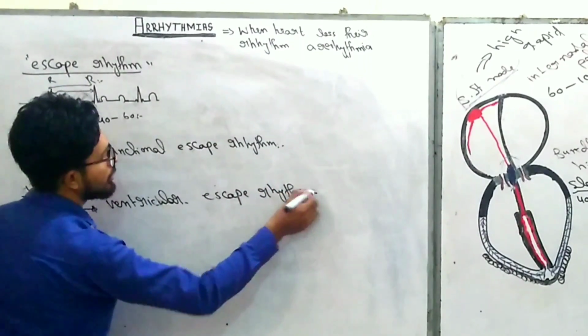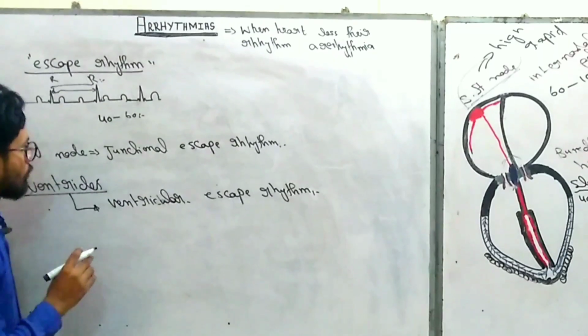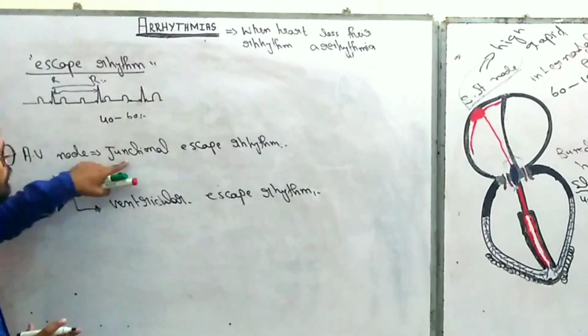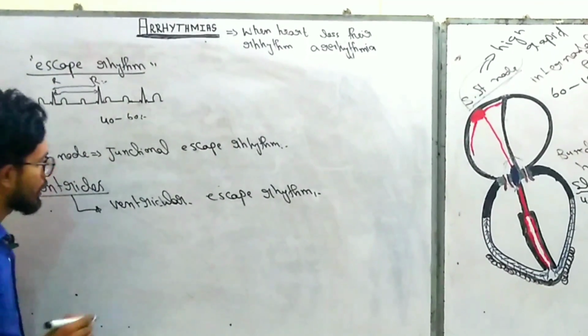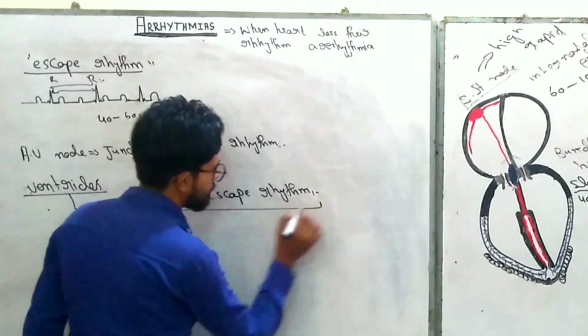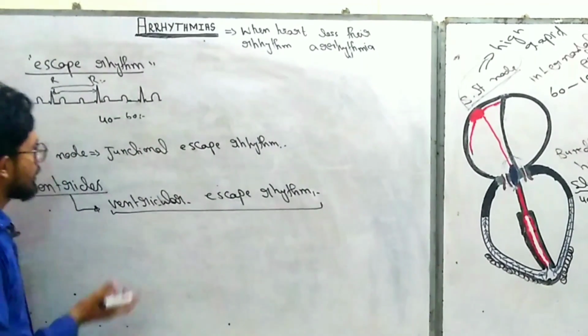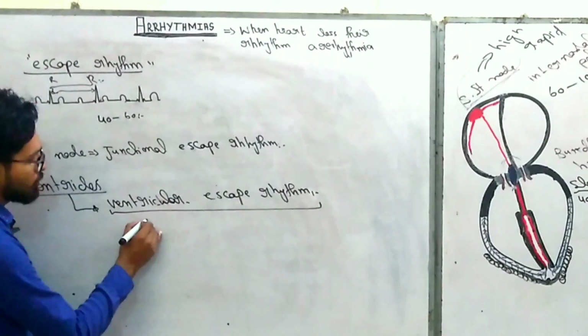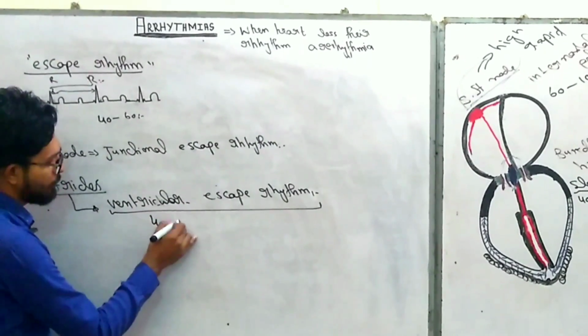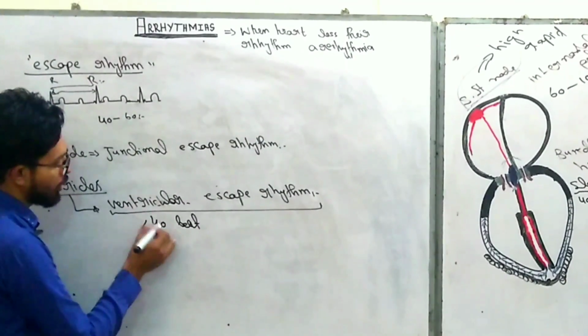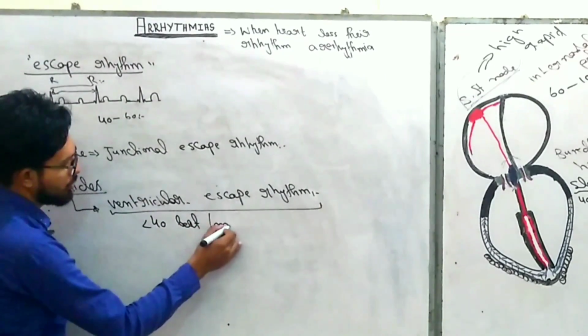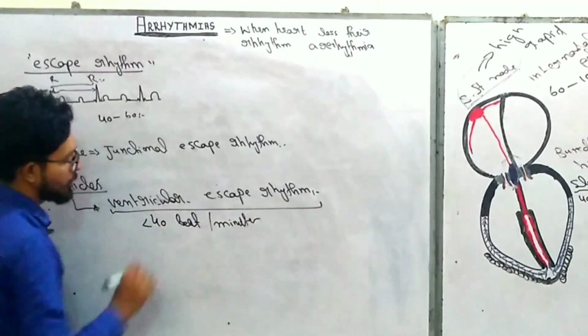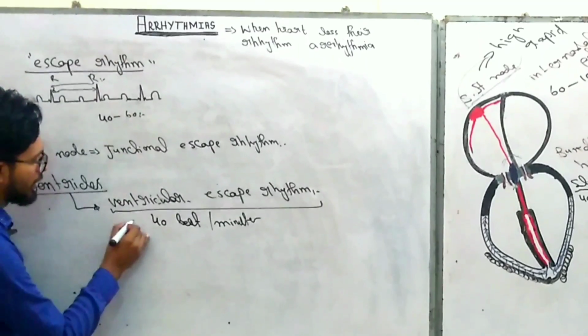What is the differential point between the AV nodal or junctional escape rhythm and ventricular escape rhythm? Ventricular escape rhythm is slower as compared to junctional escape rhythm. It is about 40 beats per minute or slower, in the range of 30 to 40.